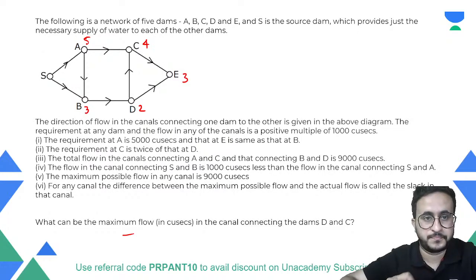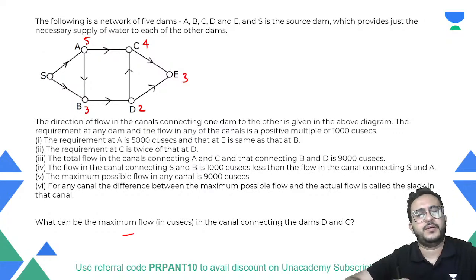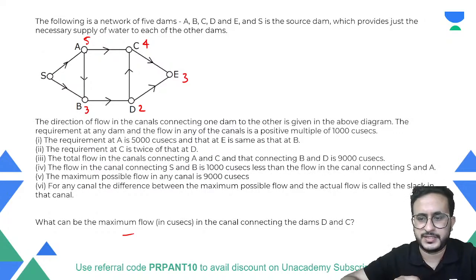D to C 2,000. Okay. Maximum flow D and C.